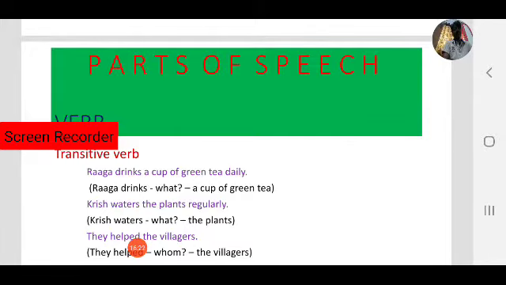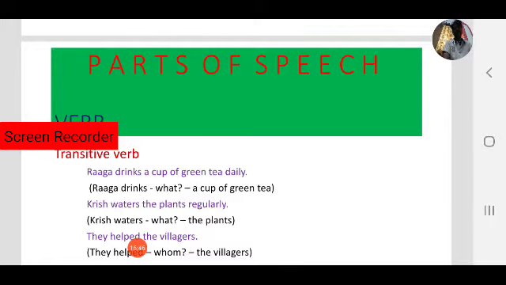So drinks is a main verb. Whether it is transitive or intransitive, how can we know? By asking one question. What is the question? Raga drinks what? Or Raga drinks whom? If you get an answer, that is a transitive verb. If it doesn't get an answer, that is an intransitive verb.